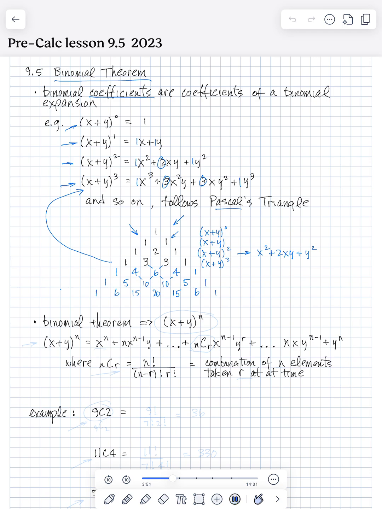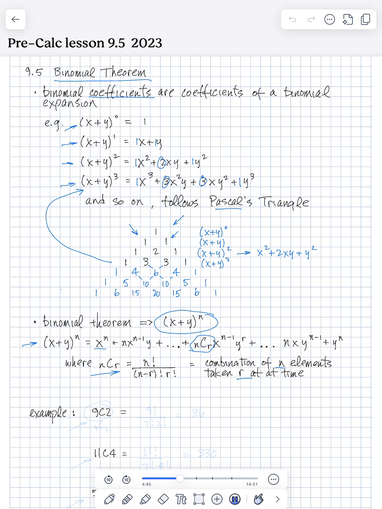So the binomial theorem, x plus y to the n, is given right here. So we have x to the n plus n, x to the n minus 1, y, plus, plus, plus. And here we have this term nCr, which is finding combinations, nCr, which is defined right here. nCr is equal to n factorial divided by n minus r factorial times r factorial. What this means is a combination of n elements taken r at a time.